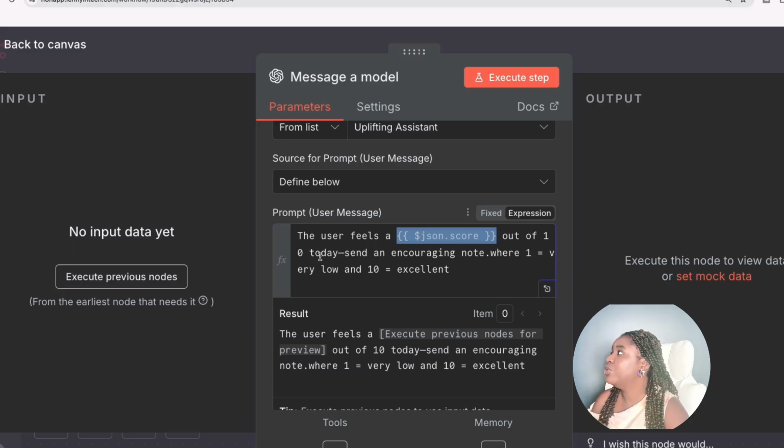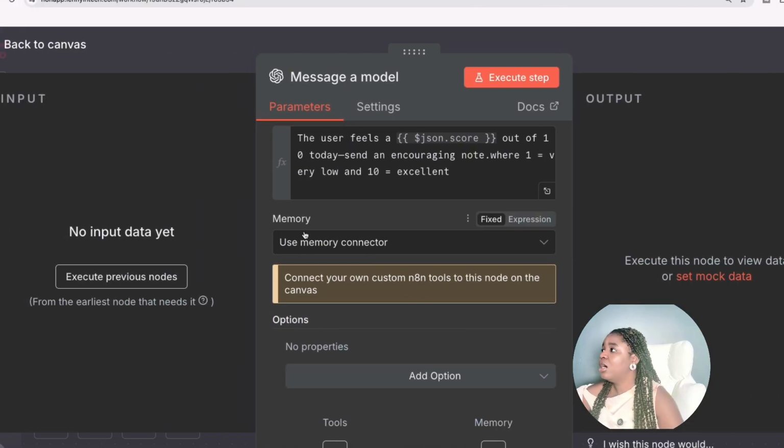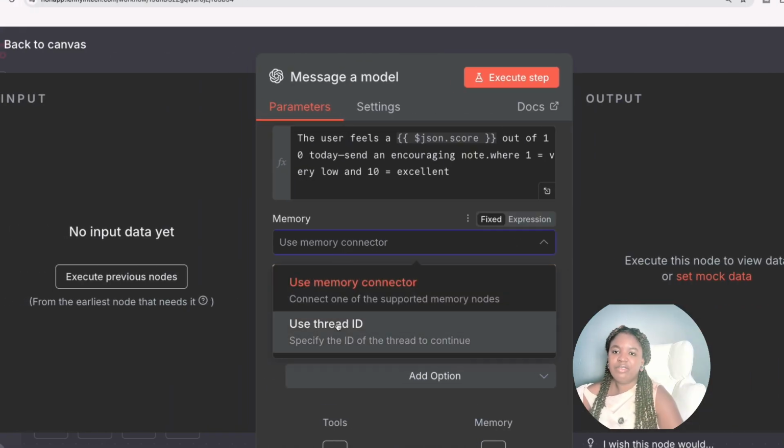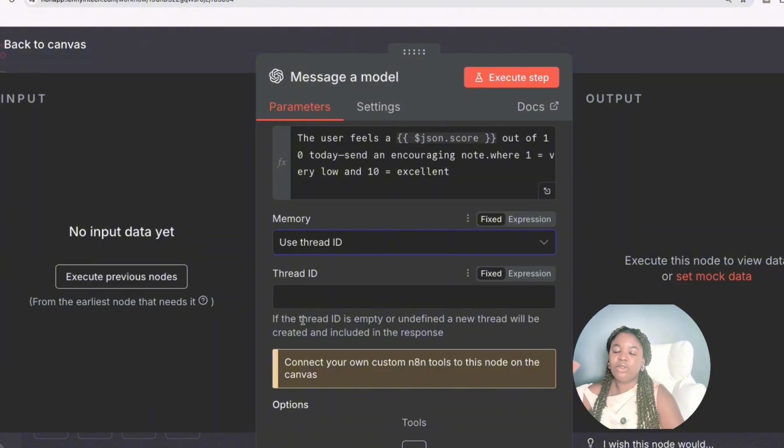Mind you, I already have my uplifting message assistant configured here, and this is a system message for it. In terms of memory, I'm just going to use the thread ID. So if you don't have any specific thread ID specified, it would create a new thread ID for you. The benefit of the thread ID is to make sure that it's following on the same conversation. All right, so that's good.